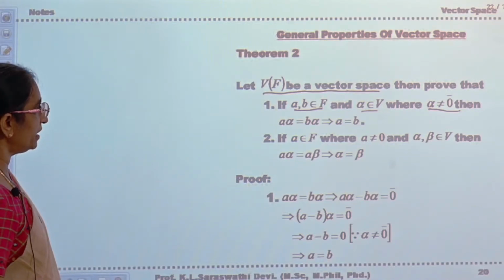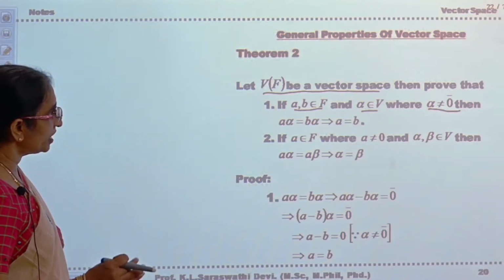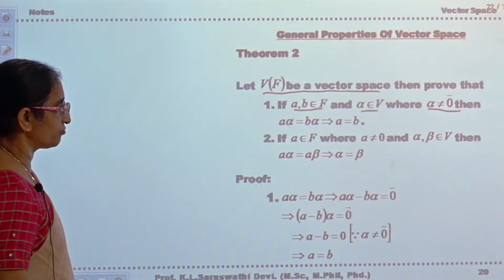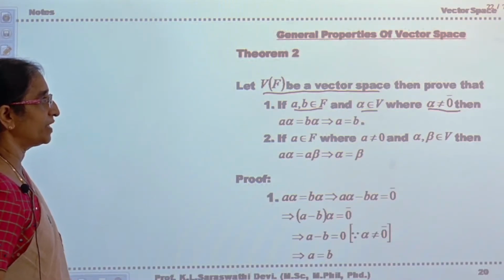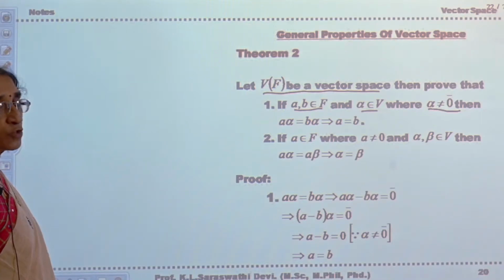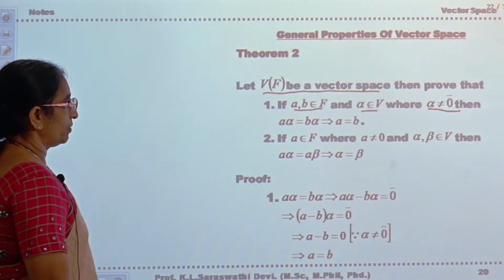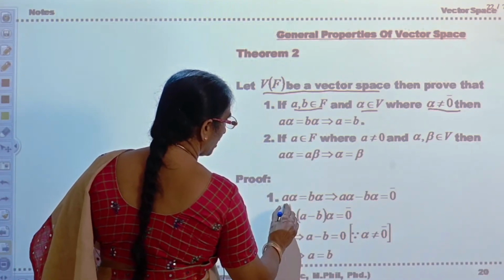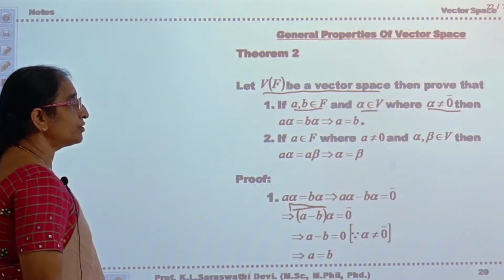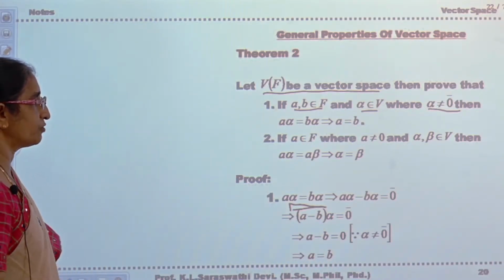Now similarly, A alpha is equal to A beta implies alpha is equal to beta for every alpha, beta belongs to V and A belongs to F and A is not equal to 0. Now consider A alpha is equal to B alpha. What you have to prove? You have to prove A is equal to B.